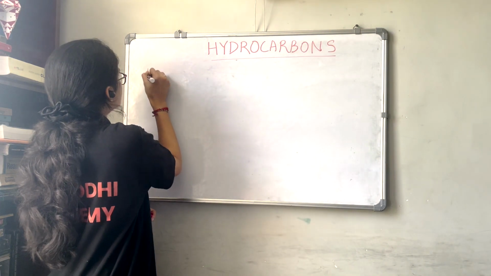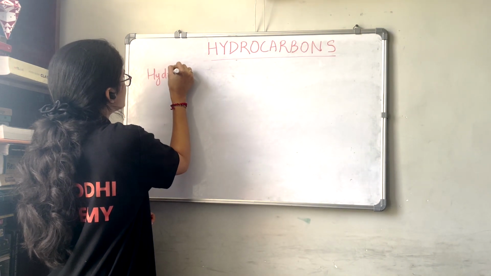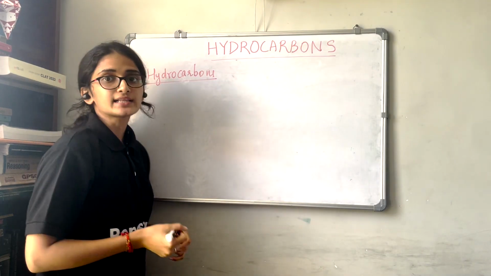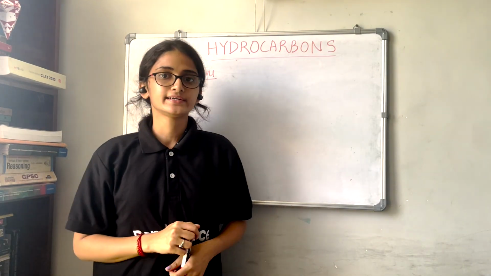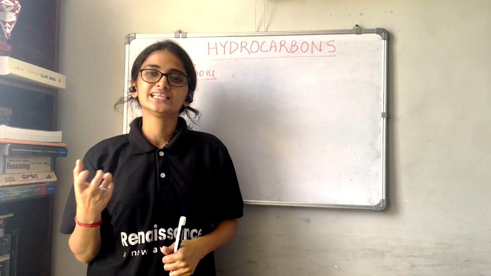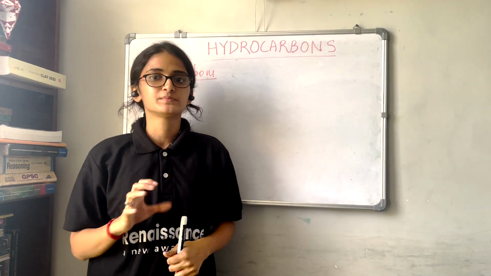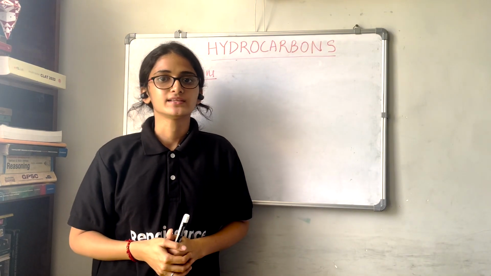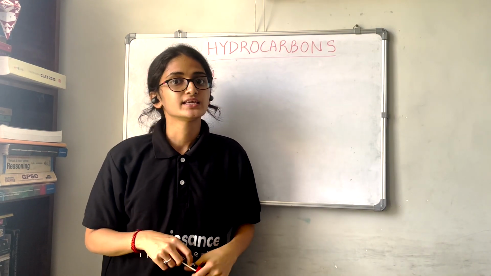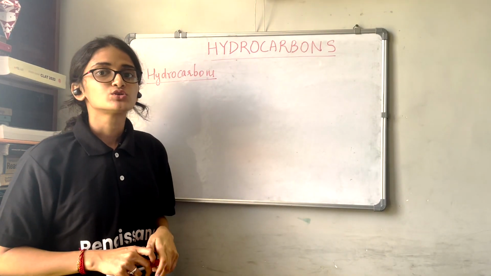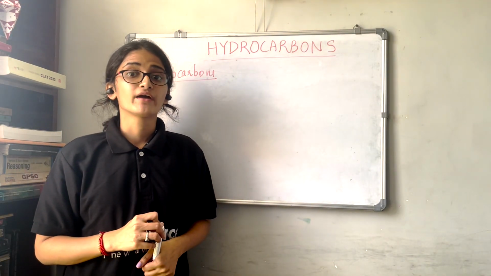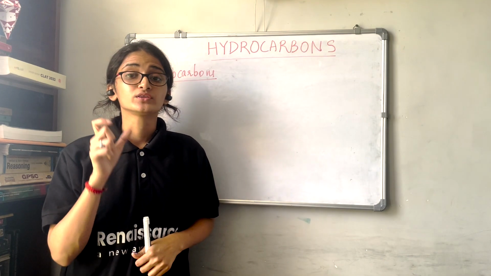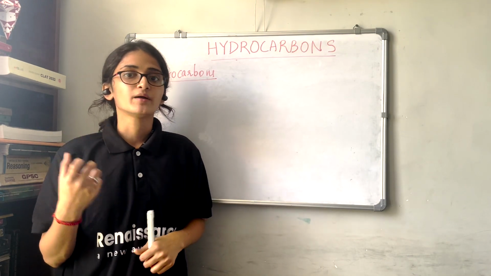So hydrocarbons are classified into three types. We have already learned some basic concepts of these hydrocarbons in the 10th standard chapter, carbon and its compounds. Now we will see more about it. So in hydrocarbons we basically have three types, depending upon the carbon-carbon chain or carbon-carbon bond.